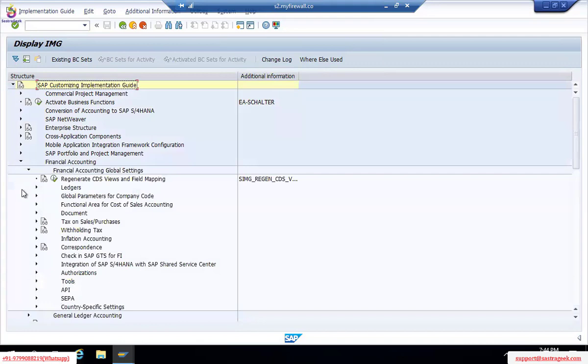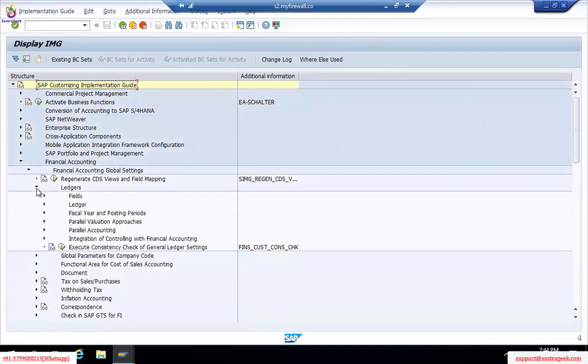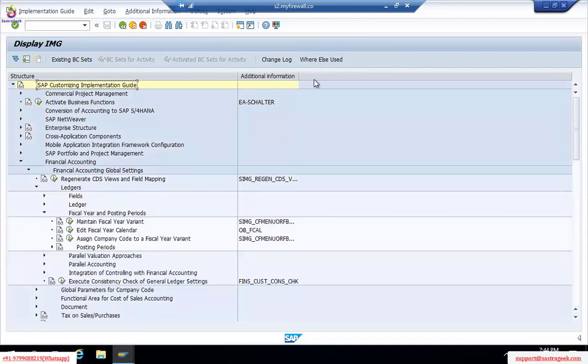Initially you will get habituated. Once you start, just concentrate on all these things, like how to remember them on your fingertips. OB29, OB37. The first thing we'll do is maintain the fiscal year, or define or maintain the fiscal year. We will maintain the fiscal year, but as I said just now, we already have V3 and K4 defined in the system.